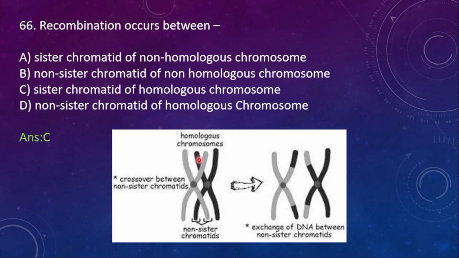When they are going to be crossing over, that's what it is called, what? Non-sister chromatid. See how the light gray is having the dark one and the dark gray is having the light one. The characters are exchanged. So that's what non-sister chromatids of homologous chromosomes are recombined. So this is not option C, option D is right. Please make a correction here.